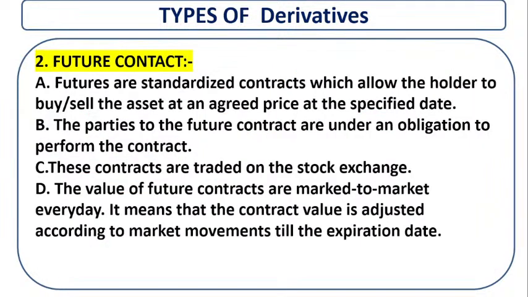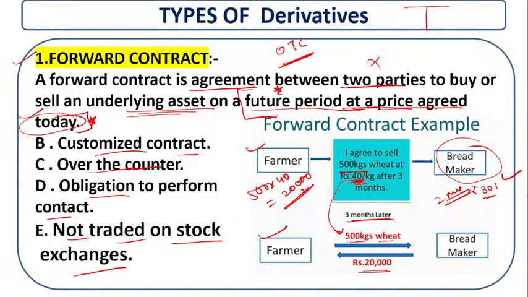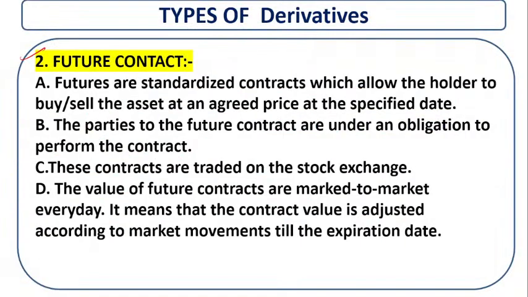Now the next thing, that is a future contract. Now what is the future contract related to? It is exchange traded. Future contracts are standardized contracts which allow the holder to buy or sell an asset at an agreed price at a specific date.